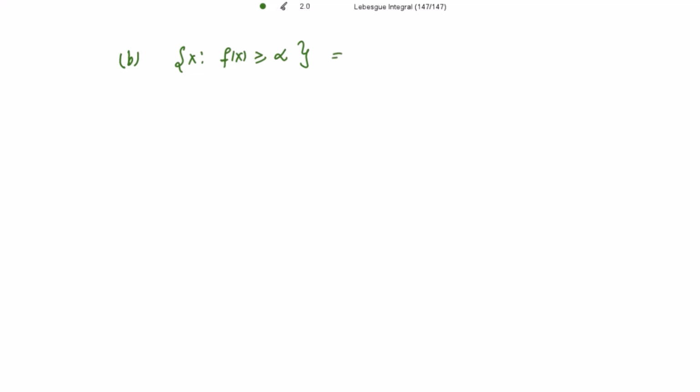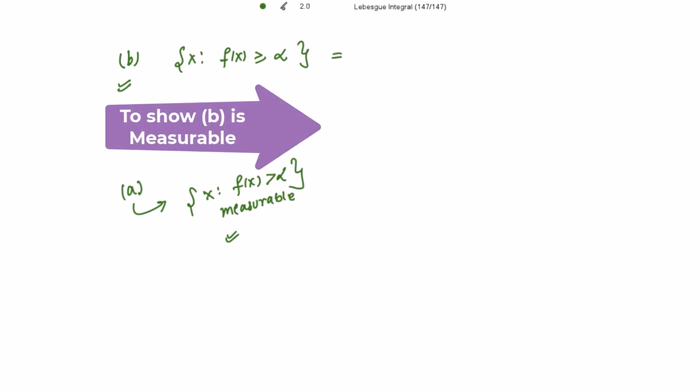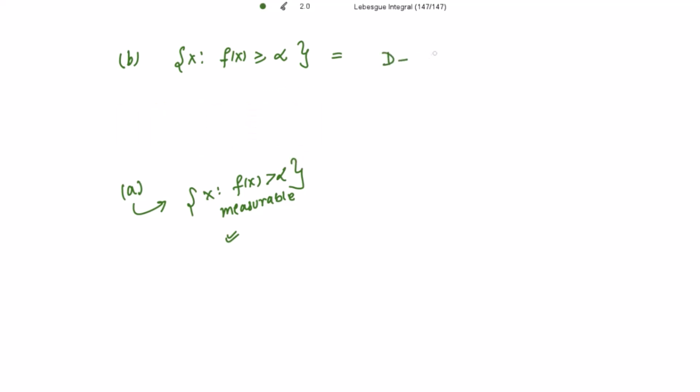How to write this set to be equal to? I have to use the part A over here. What is part A? All those x for which f(x) is strictly greater than alpha. This is a measurable set given to us. I need to use this A part to show that B is measurable. So how should I write this set to be equal to? No, we cannot subtract a set from the domain.